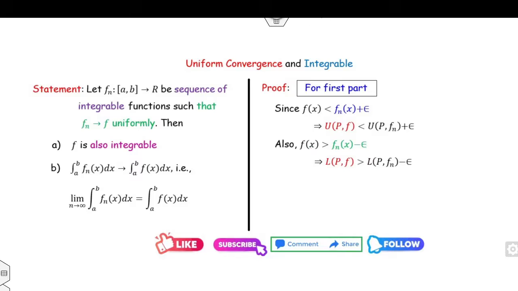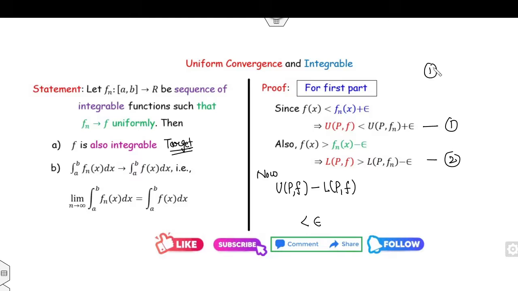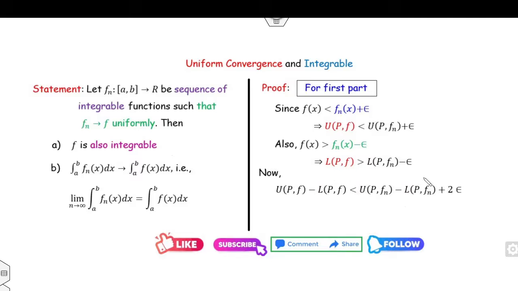Now, in order to show this is integrable, what is your target? Your target is to prove UPF minus LPF is less than epsilon. So how can you find this value? Clearly, if I subtract equation number 2 from 1, so what will happen? This is less than UPF_n minus LPF_n, minus minus plus.